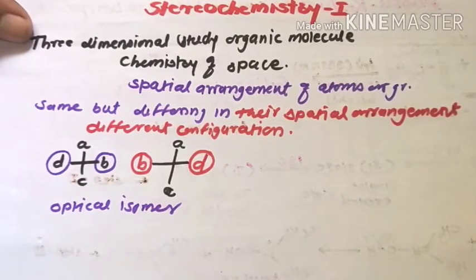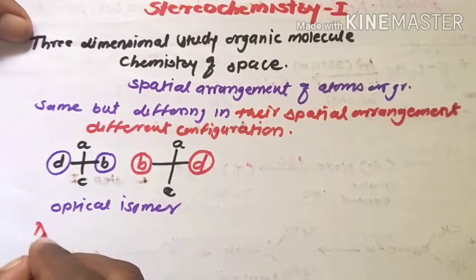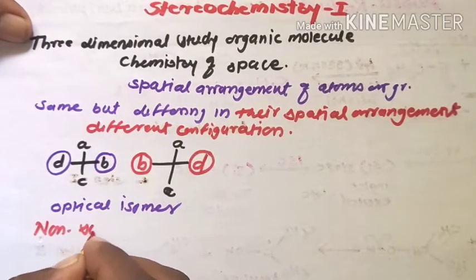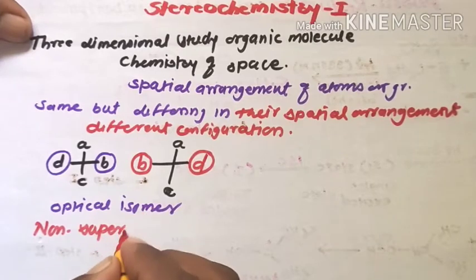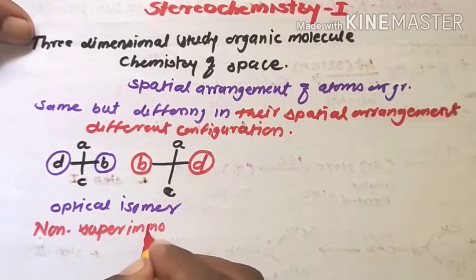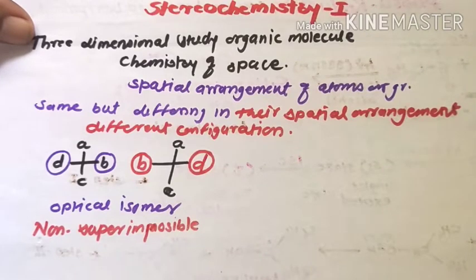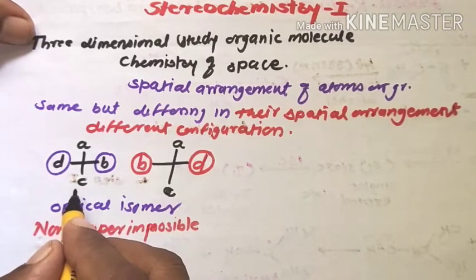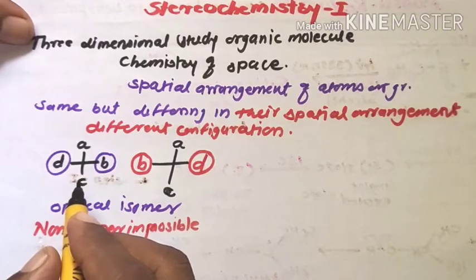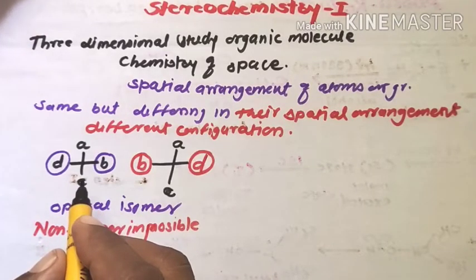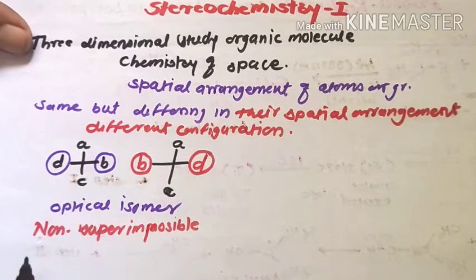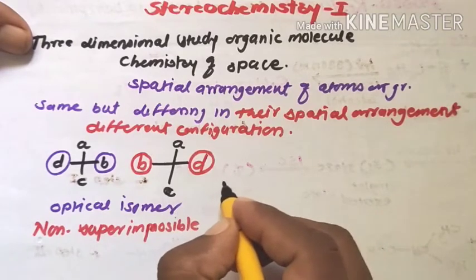They are also known as non-superimposable structures, that is, not mirror images. Such molecules do not have any element of symmetry and are called asymmetric molecules.